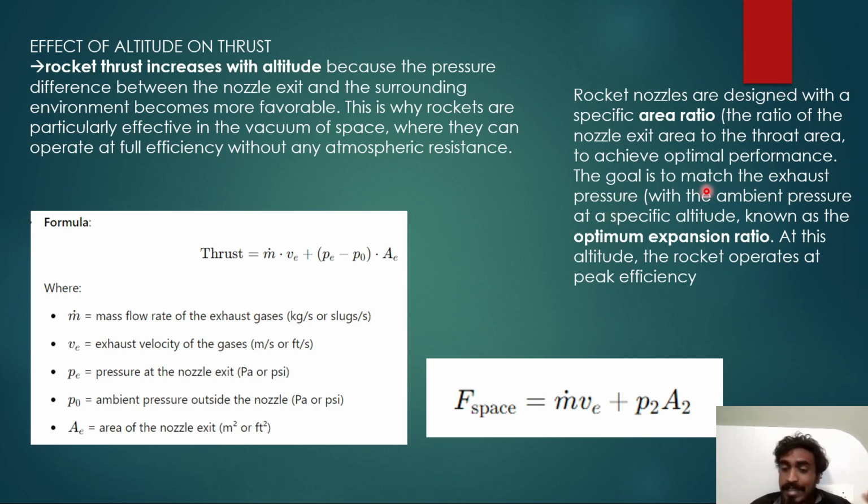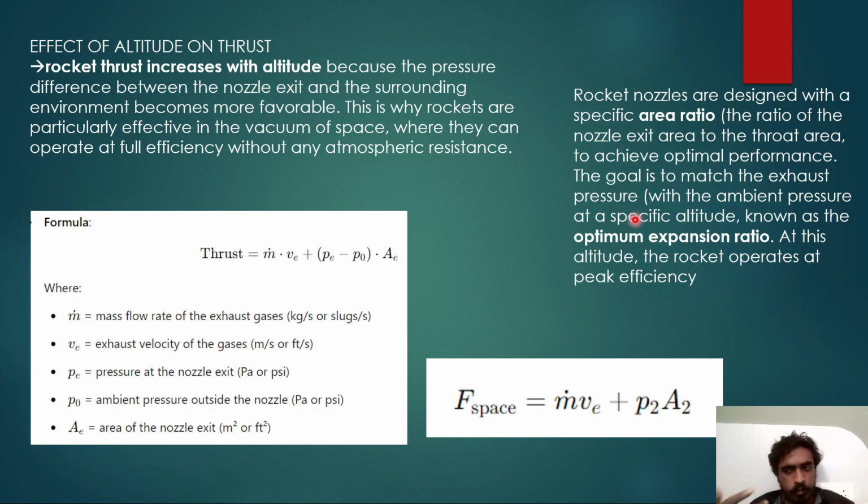The goal is to match the exhaust pressure with the ambient pressure so that the rocket will reach its peak efficiency. If the nozzle exit pressure and the ambient pressure are matched, that is equal, the rocket will have peak efficiency because there will be no pressure losses. I guess that's the reason. We will also discuss this in the next video or the video after.